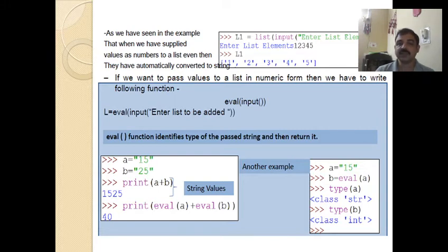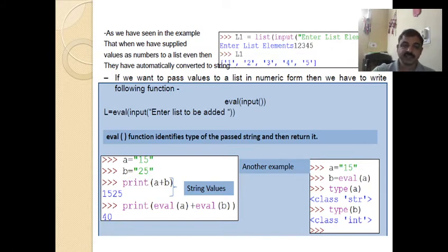What the eval function does, let us see here. In this case we wrote L = eval(input("enter list to be added")). If you are entering any number, the eval function identifies the type of the passed string and then returns it. That means it passes the values to a list in numeric form.